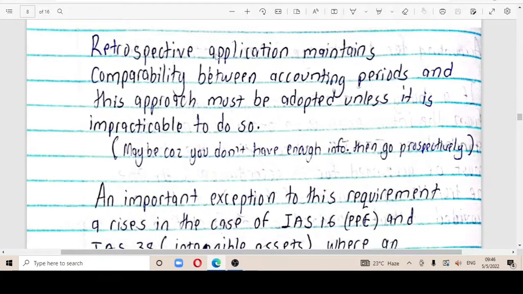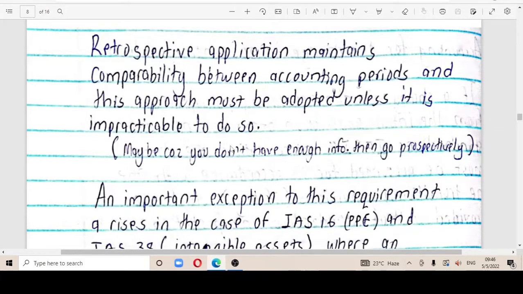Retrospective application, at least, maintains the comparability. That's why most of the time we go back to the previous year, so that we can have two periods that at least have some comparability. If this is not possible or impracticable to do so, it may be because you don't have enough information. Then you could just go prospectively. Prospectively may mean, in layman's language, to move forward. You just have to continue.